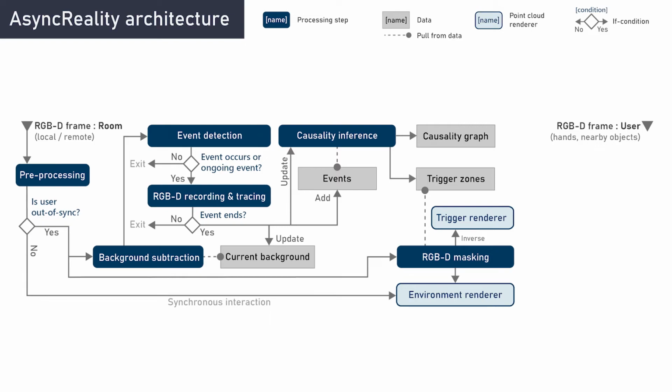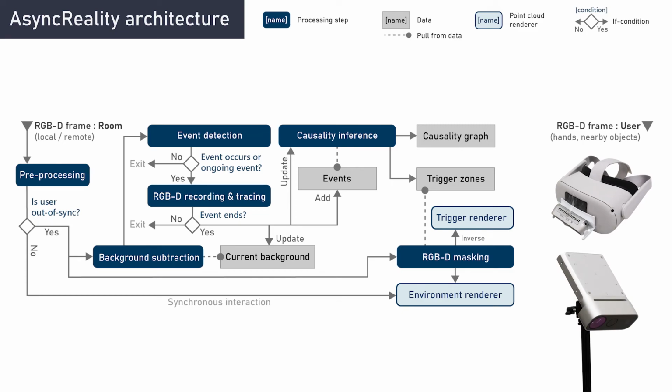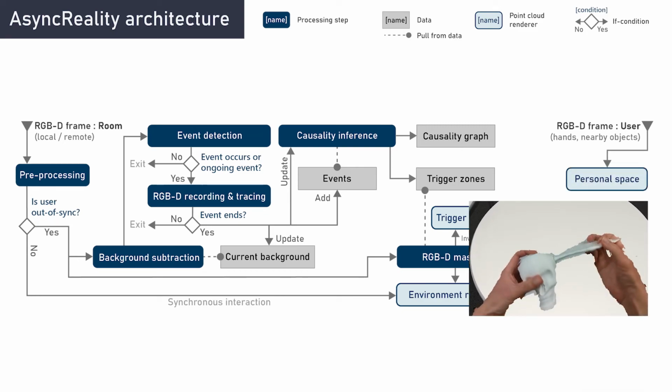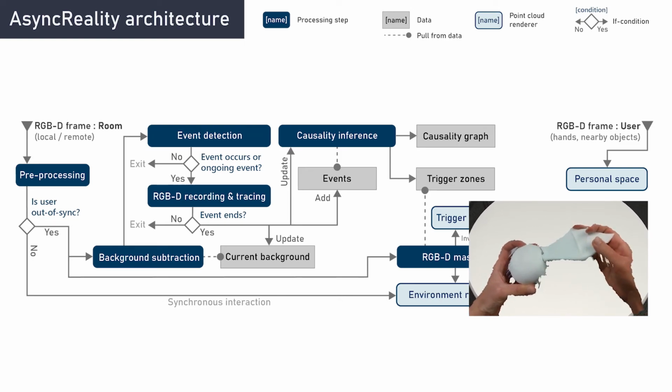The other input of the system consists of the RGBD streams that capture the area close to the user. In the case of our prototype, those frames come from the rear sense attached to the Oculus, as well as the Kinect that points to the user's desk. We always render the point clouds from those streams so that the user can interact with handheld objects, for instance.